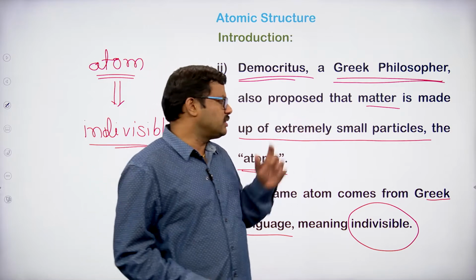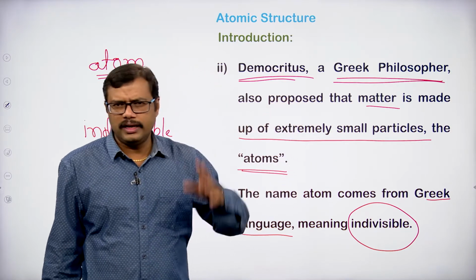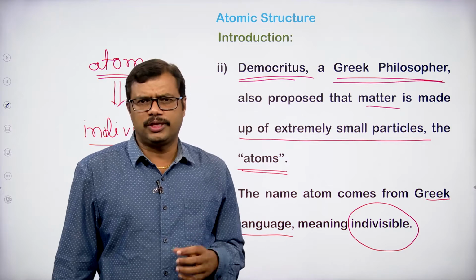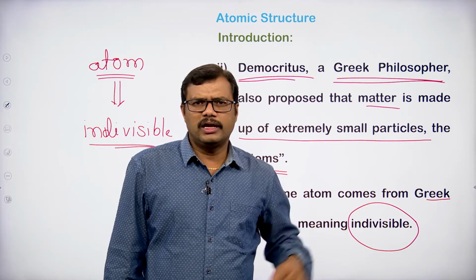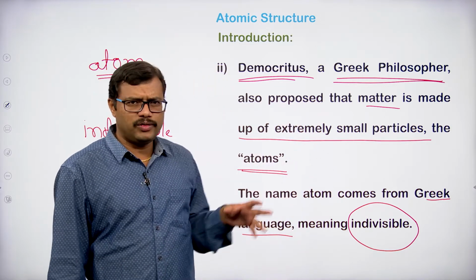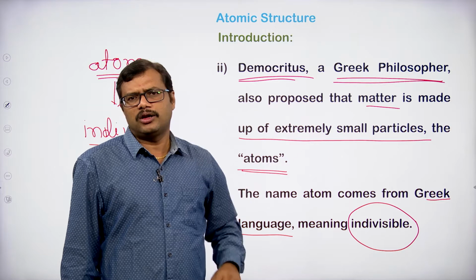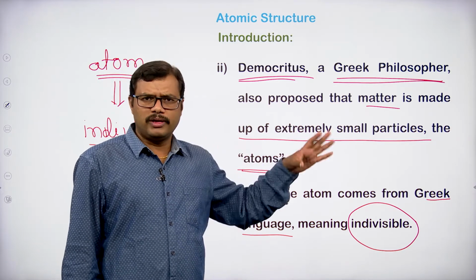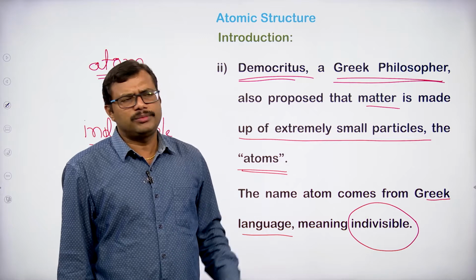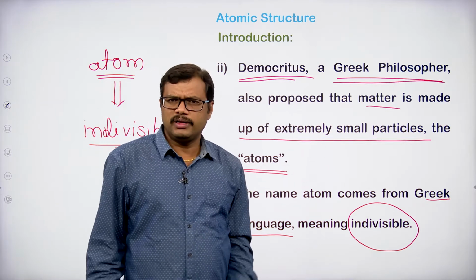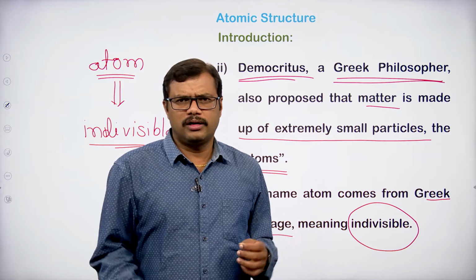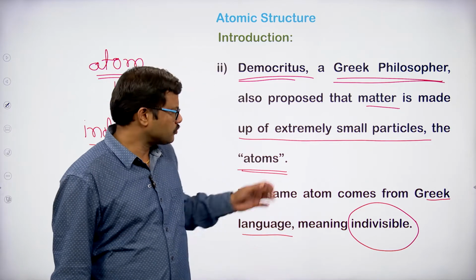That concept was given by these Indian as well as Greek philosophers, but they did not have experimental evidence, so the concept remains in the books but we have no experimental evidence to prove it. The Anu and Paramanu concept was given by the Indian philosophers, and the atom concept by the Greek philosopher at a similar time, the Vedic period.